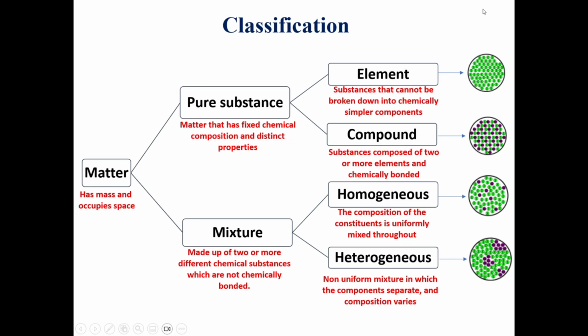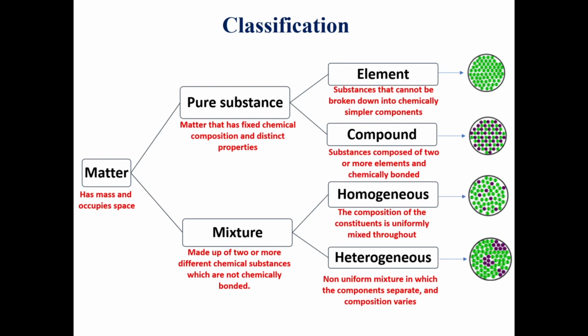So elements are made of only one type of atom and cannot be broken down. But a compound has more than one type of element, like water, H2O, or carbon dioxide, etc. Then the mixture is made of two or more substances that are not chemically bonded. So they are just physically bonded. They are not chemically bonded.